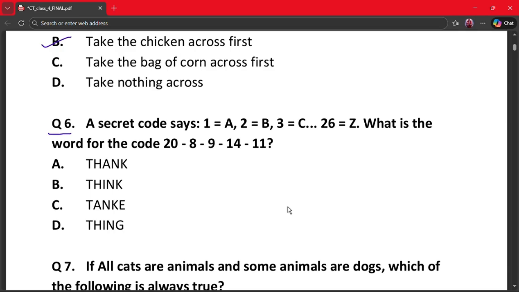A secret code says 1 is A, 2 is B, 3 is C and 26 is Z. What is the word for the code 20, 8, 9, 14 and 11?